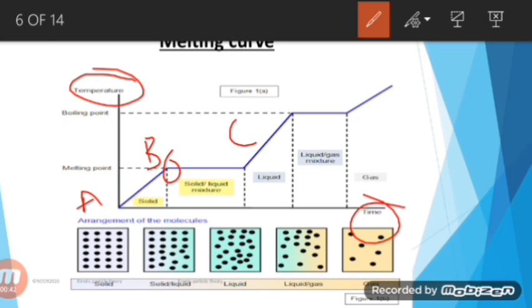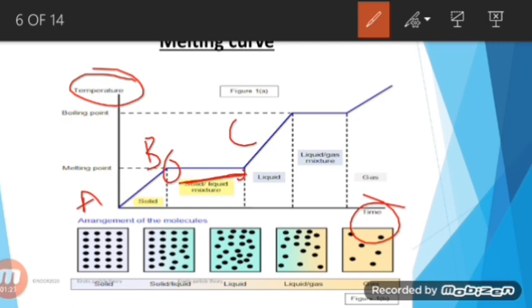During melting, the temperature of the substance does not rise even though melting continues. From point B to point C, the temperature will stay constant, because this is the melting point, the temperature at which the entire solid will be molten. The heat energy taken in by the particles of the solid is used to overcome the forces of attraction holding the particles at their fixed positions. So here we will be getting a mixture of solid and liquid. But at point C, the entire solid substance will be melted and it will be liquid.